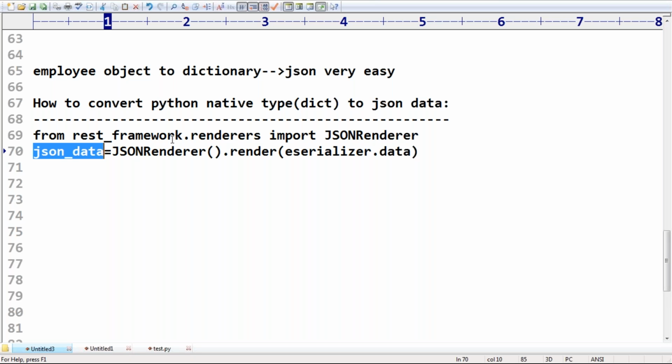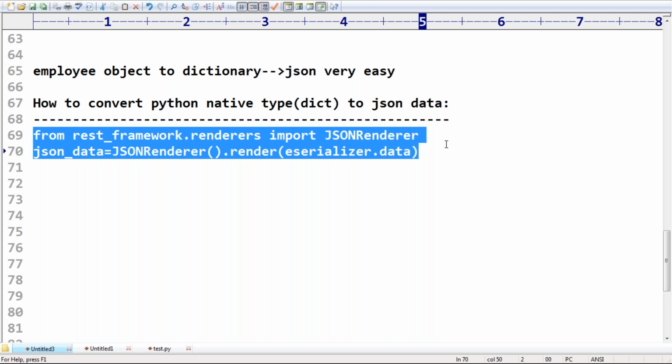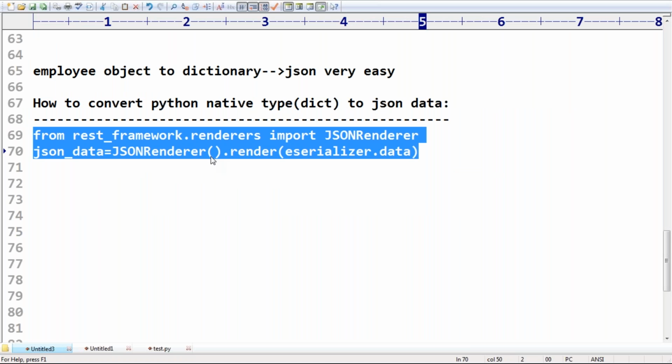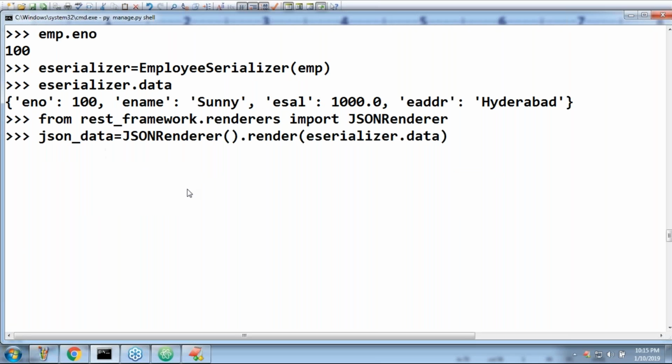Clear, friends? What is this one? Can you please observe? What is this class name? JSON renderer, which is available inside REST framework like this. Now let me copy paste these two things here. Okay, here just observe. Yes, that's all. So just these two commands are executed, sir.